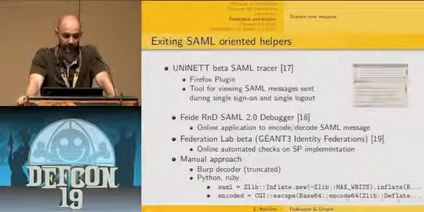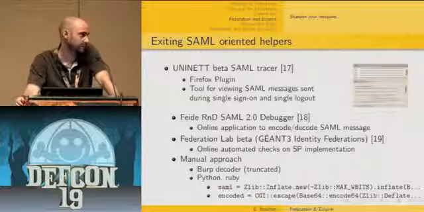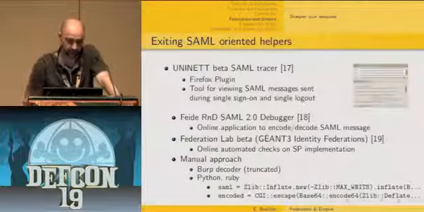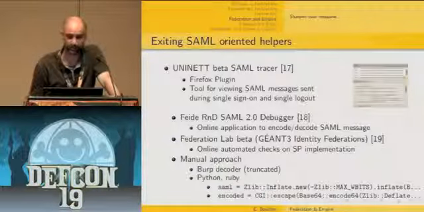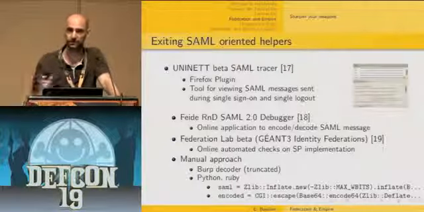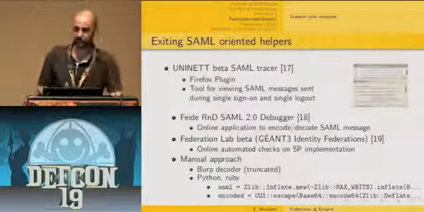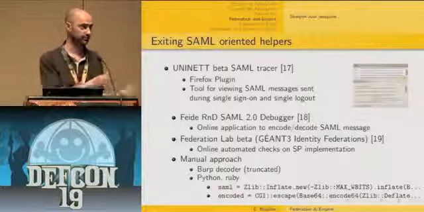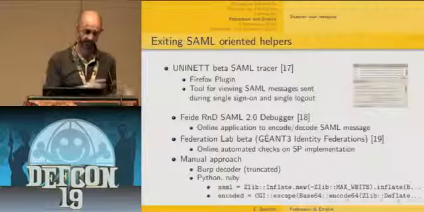There are already some existing tools that can help the web application pen tester when they have to cope with SAML. I've listed some of them here, at least all those I know of. You've got the UniNet SAML tracer, a Firefox plugin which allows you to see the decoded SAML tokens that your browser is receiving and sending. You have the FIDO SAML debugger, an online application that allows you to submit a token, either encoded or decoded, and then you receive the answer, either decoded or encoded.